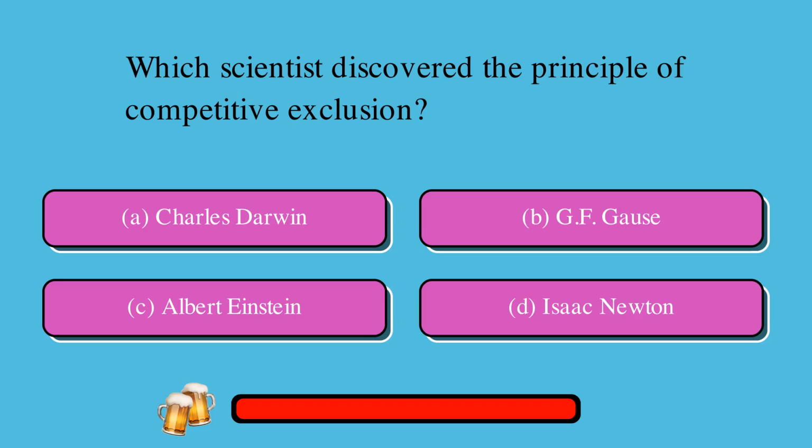Which scientist discovered the principle of competitive exclusion? Is it A. Charles Darwin, or B. G.F. Gause, or C. Albert Einstein, or D. Isaac Newton? The correct answer is B. G.F. Gause.